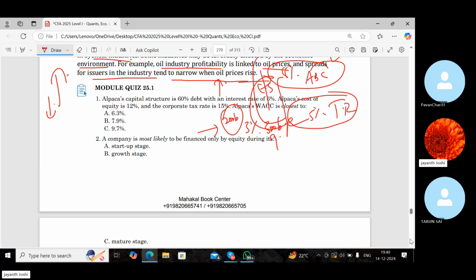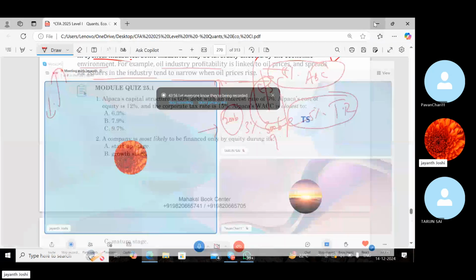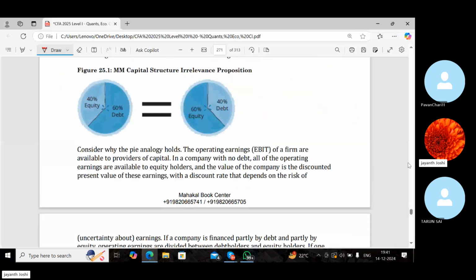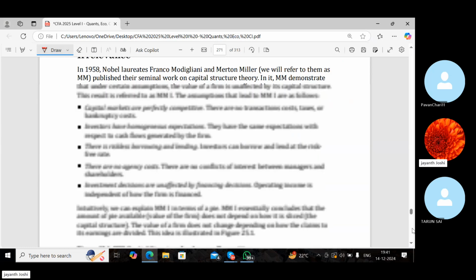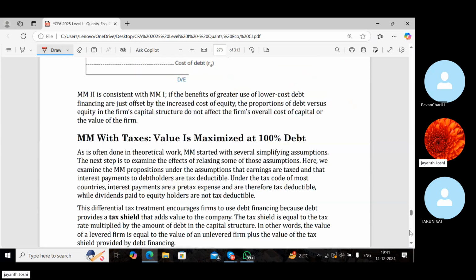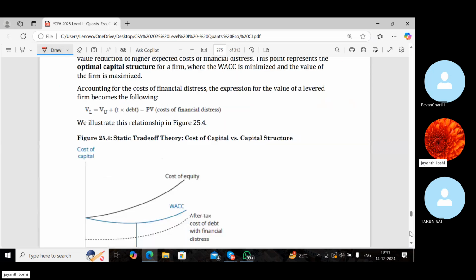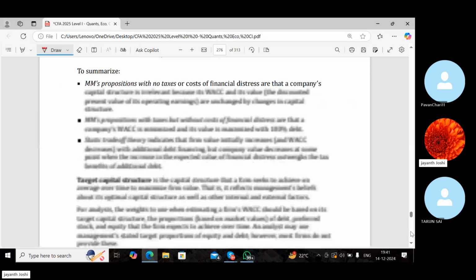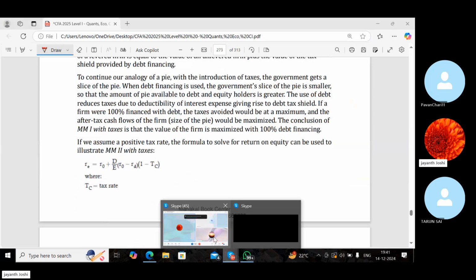So I'll just take a small break, and then immediately we'll continue with the same session. I'm not stopping here. I want to take up the next topic also, the theory explanation regarding capital structure. I will finish that, or else try to finish the entire thing. I'm in a mood of finishing this so that I can start a new topic. I'm taking a small break. We'll be back. Just give me a 5 to 10 minute break. Thank you.